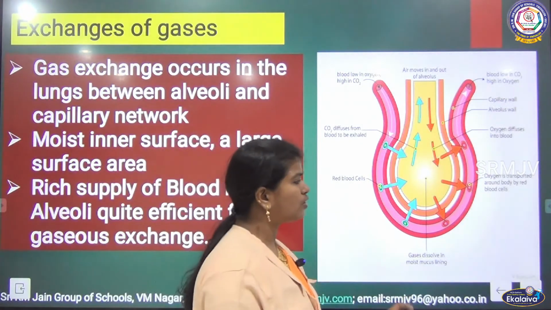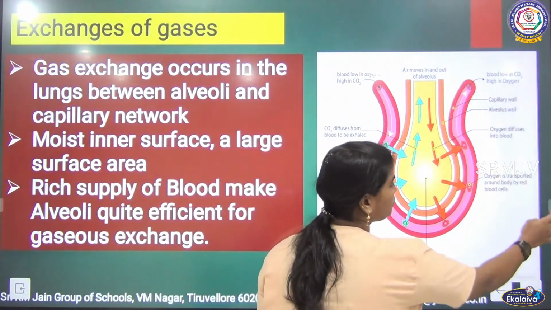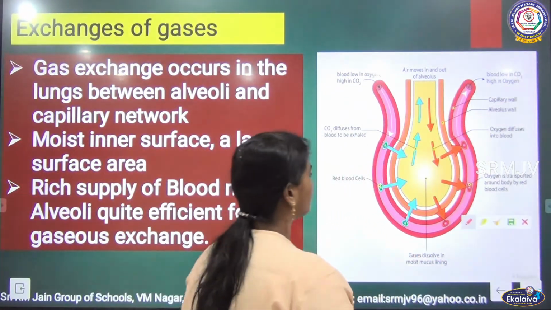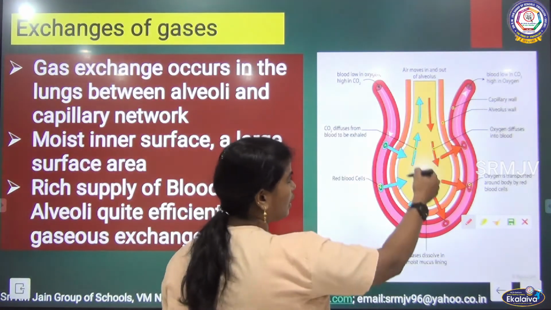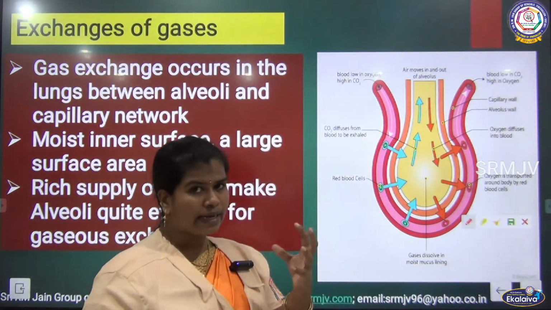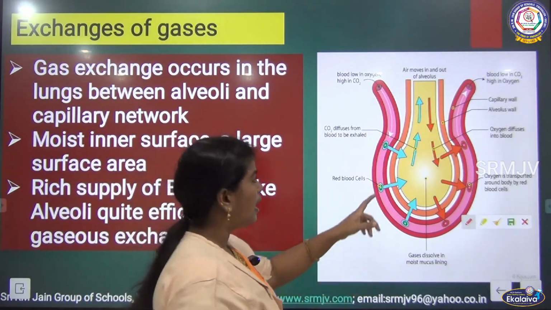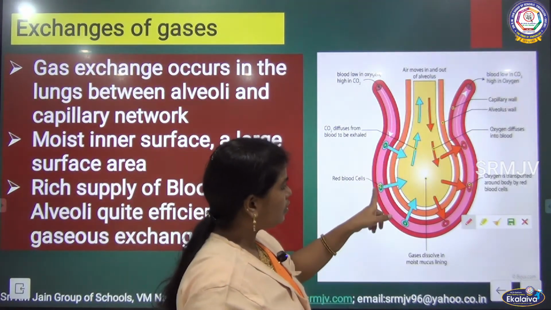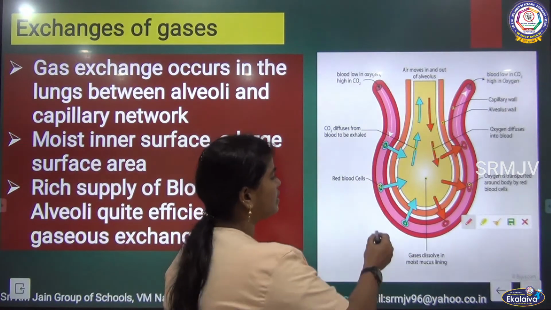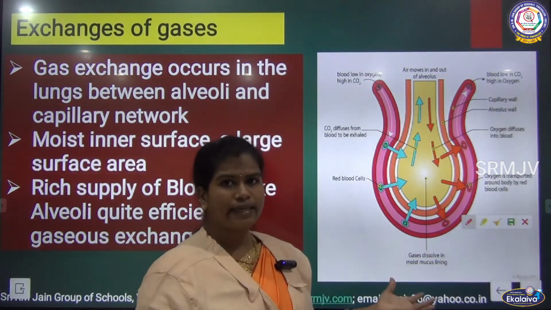So here is the structure of alveoli, and you can very well see this yellow color part is the alveoli. It is a bag-like, sac-like structure which carries the oxygen, and around that alveoli you can see this red color part, that is the blood capillaries.